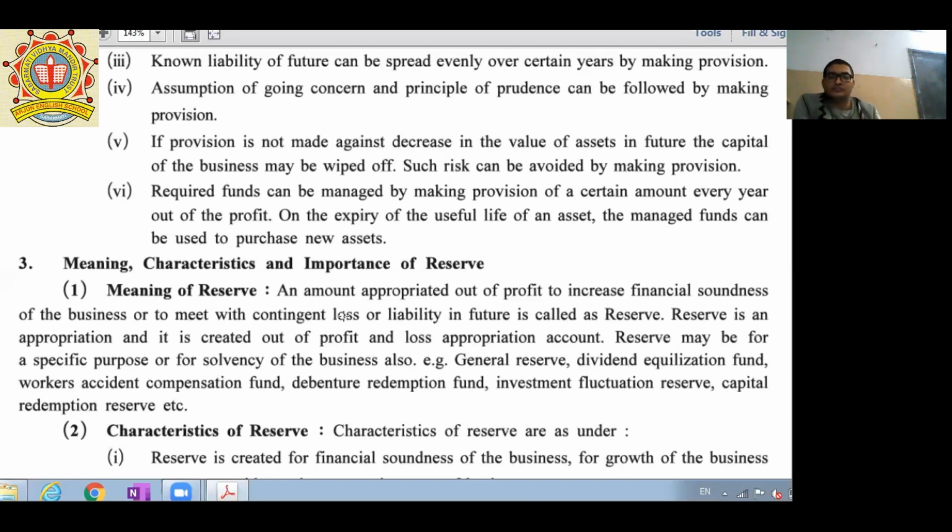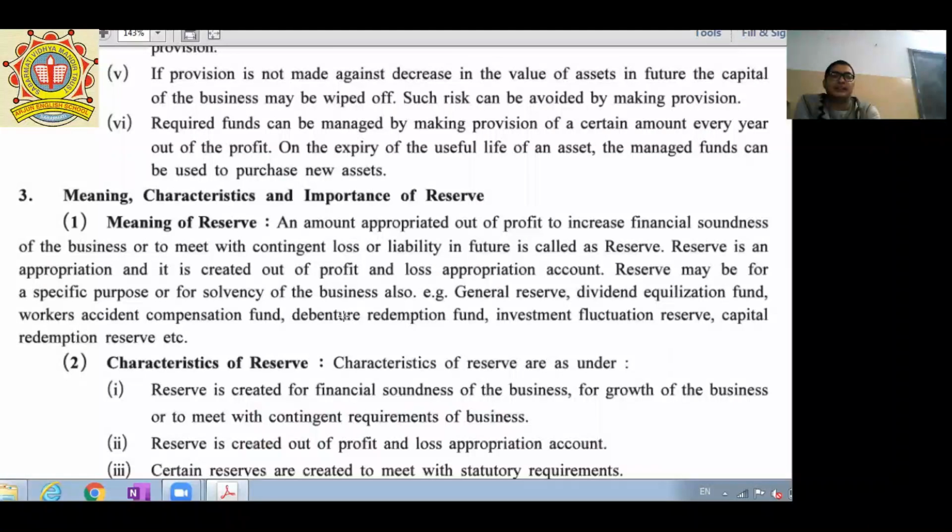Investment fluctuation reserve. We have invested in some share market, in some fixed deposits or public provident fund or any other businesses. So these are some kinds of risky investment for which we are required to protect our business, and that's why we are maintaining investment fluctuation reserve. Last one, capital redemption reserve. Due to any reasons, if our capital gets reduced, then to protect and prevent such kind of losses, there is a specific capital redemption reserve.